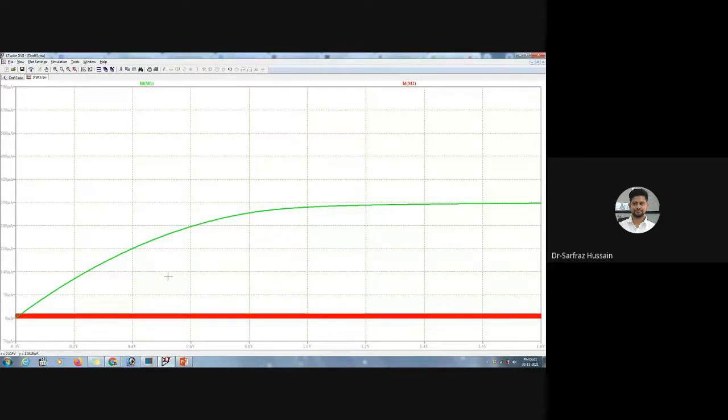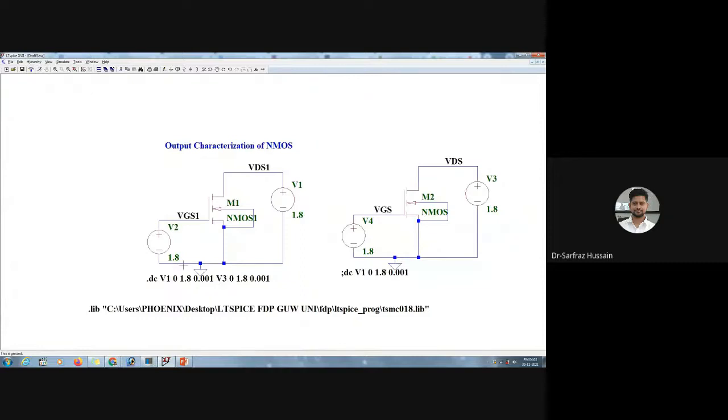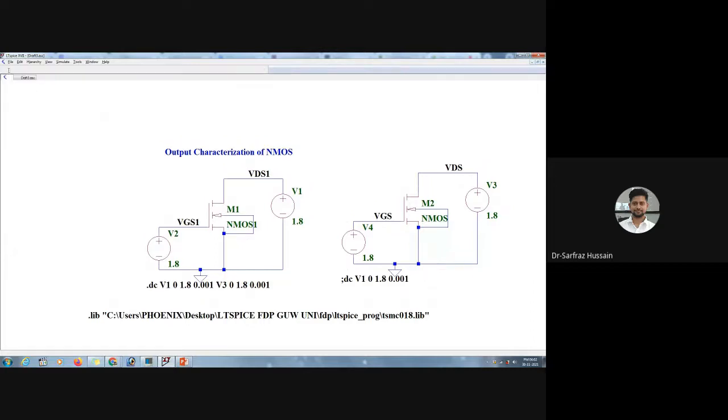So I'm getting different values, for this one ID M1 and ID M2. So actually here it will not show it correctly. Why will it not show correctly? Because this one is varying, and with respect to this, this is also varying, right? So we need to open it in another schematic actually.